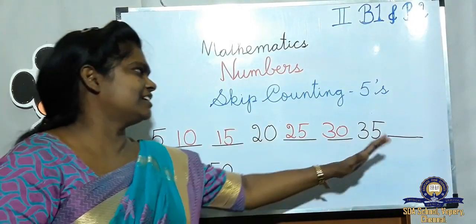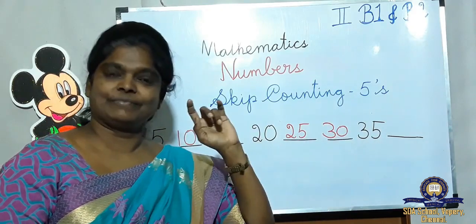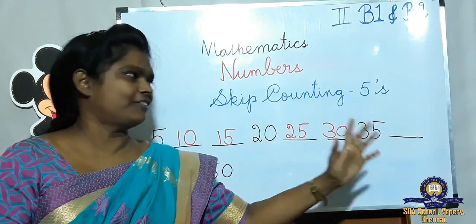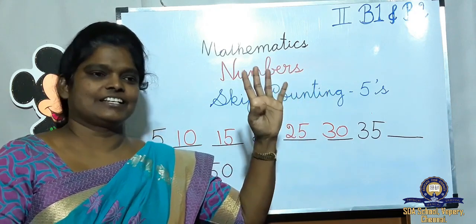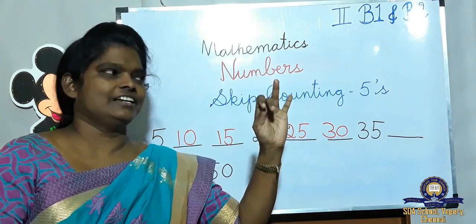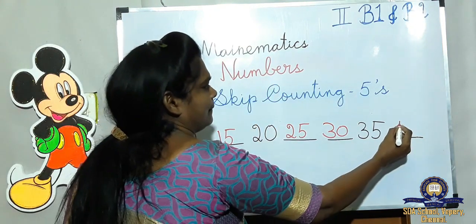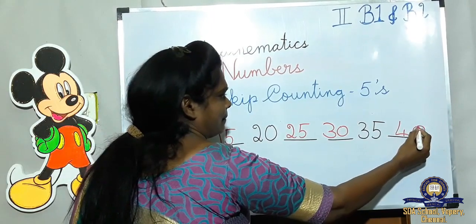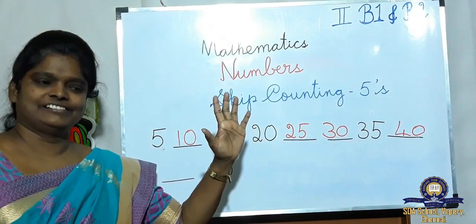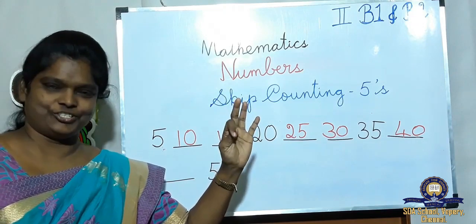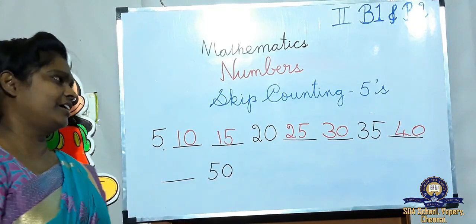After 30, 35 is there. Then do we start 31 or 36? We have to start 36. After 35, what number will start? 36, 37, 38, 39, 40. After 40, 41, 42, 43, 44, 45.